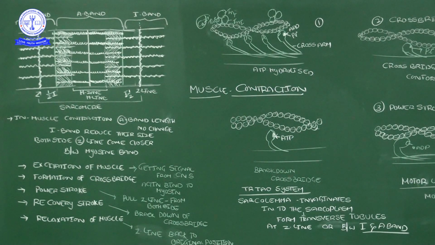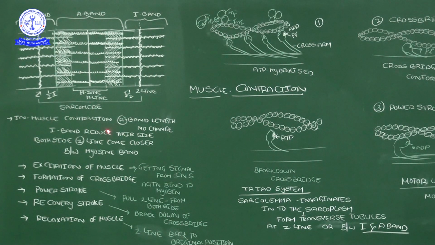Muscle fibers are present inside a fascicle. A bundle of fascicles is what we call a muscle. Now, in the mechanism of muscle contraction, we enter into the sarcomere. Entering means we think about the sarcomere. Now you already know what a sarcomere is.